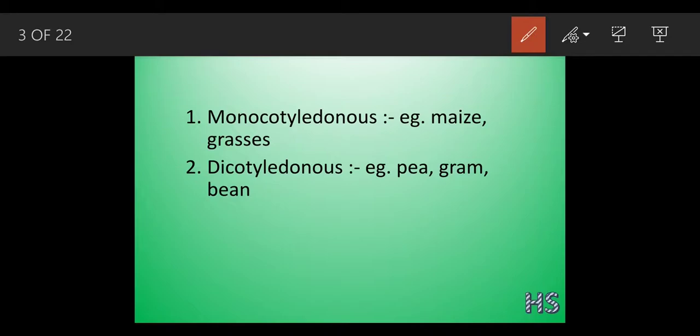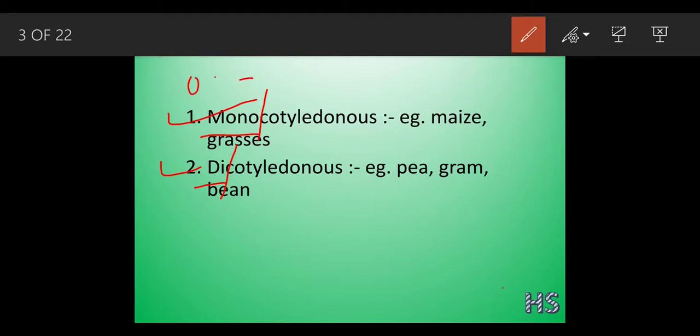See, there are two types of seeds. One is monocotyledons and the other is dicotyledons. This word mono you have already studied in chemistry, and di also you have heard. What does mono mean? One.